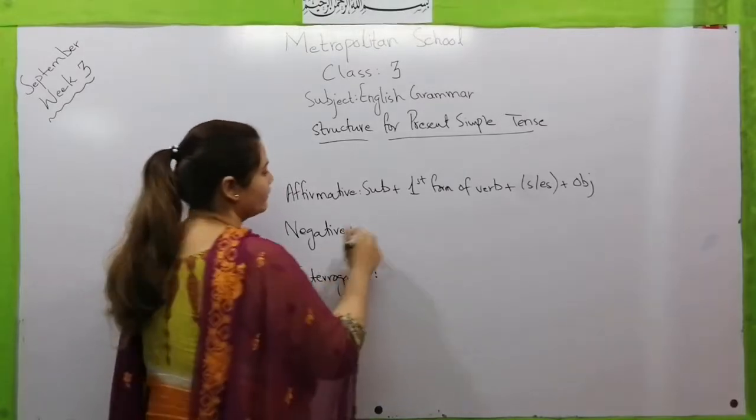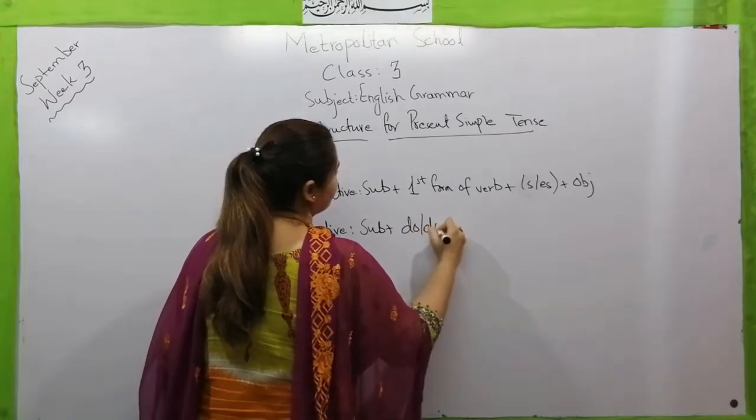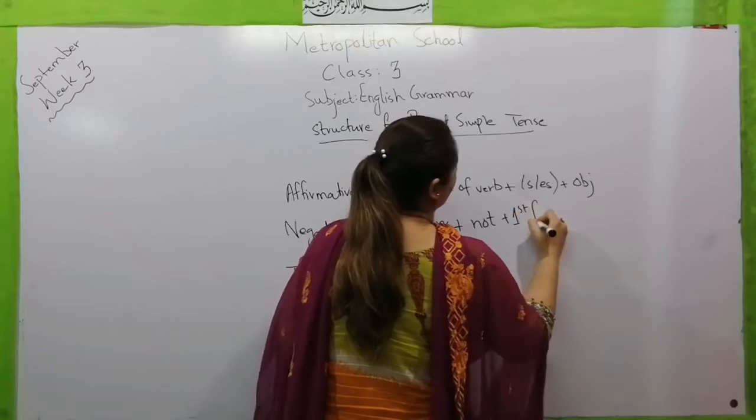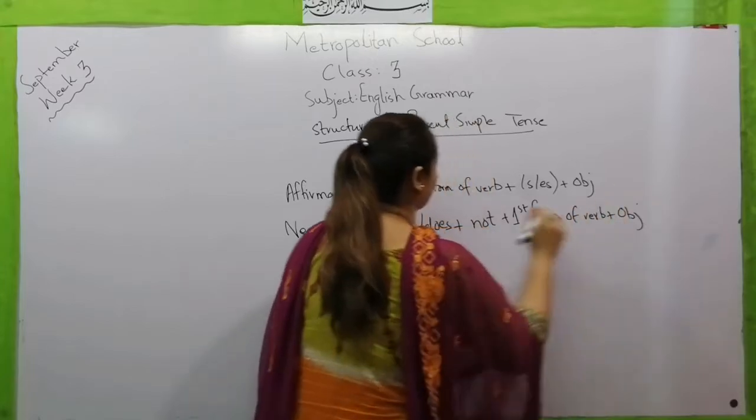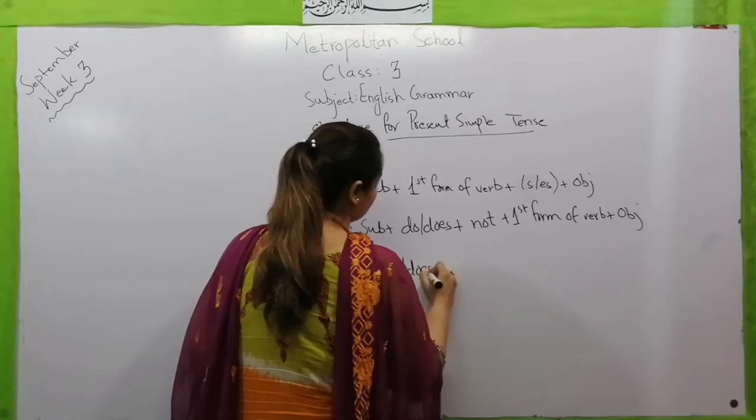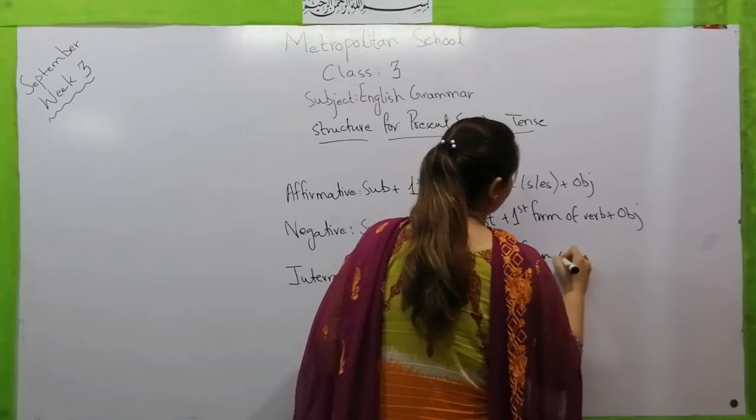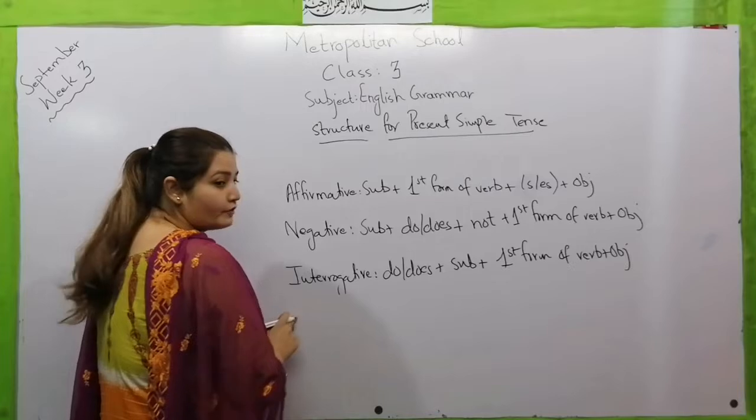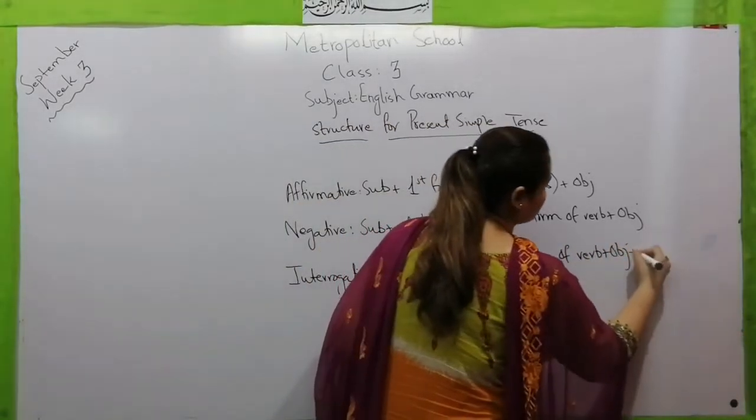Now for the negative, what you have to use? You have to use subject, then use of do or does, plus not, plus first form of verb, and then the object. Now for the interrogative, what you have to use? Do, does, subject, first form of verb, object, and whenever we talk about any interrogative sentences, these are question sentences, then we add a question mark.